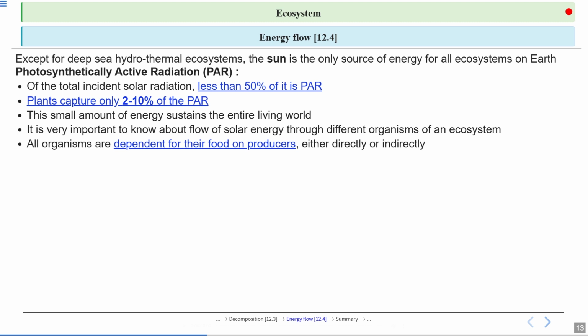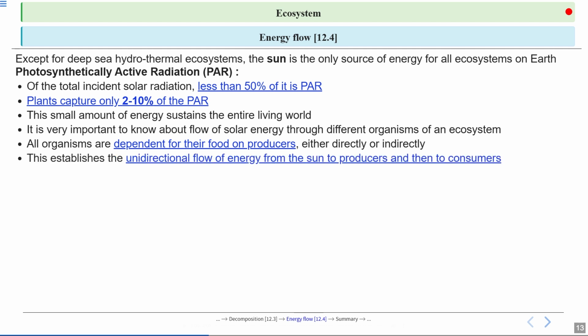Okay, so all the organisms are dependent for their food on producers, directly or indirectly. Herbivores are directly dependent on the producers, whereas the carnivores are indirectly dependent on the producers. Because these carnivores feed on the herbivores, but these herbivores gain biomass by eating the producers, which are the plants. Okay, so this established the unidirectional flow of energy from the sun to the producers and then to the consumers. So energy flows in one direction from the sun to the producers and then to the consumers.